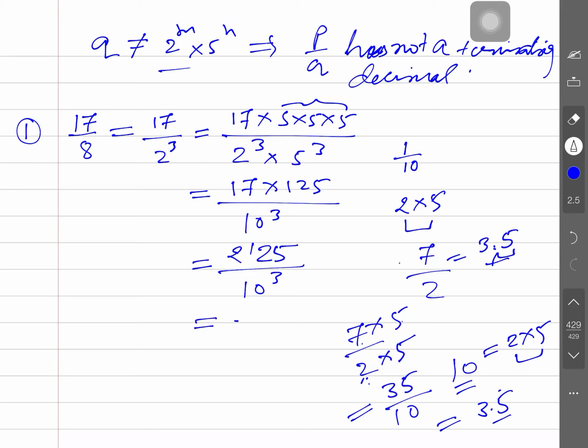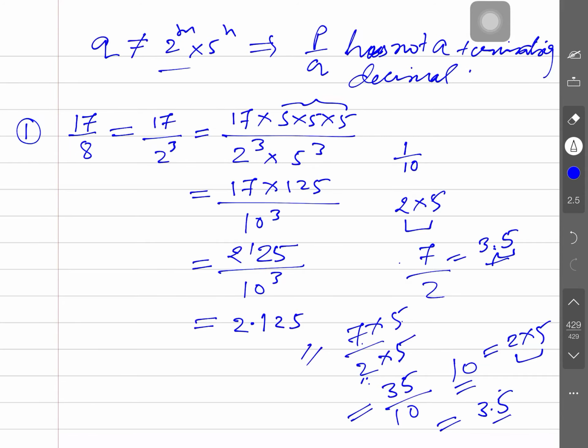So your decimal is 2.125, that's the answer. So in this very simple method, not the long division method, it is fully based on the nature of Q. Q actually predicts the decimal places. Clear?